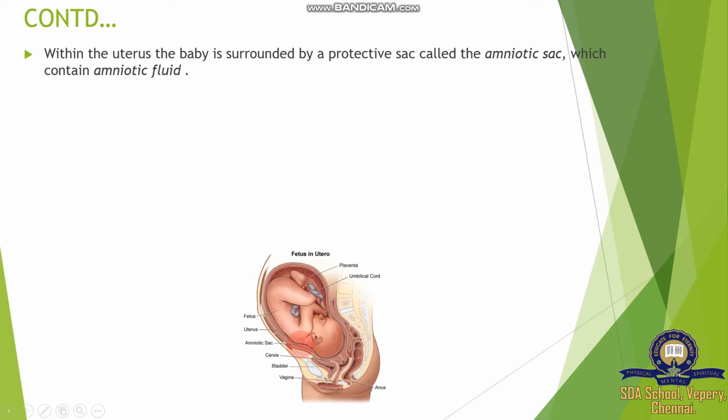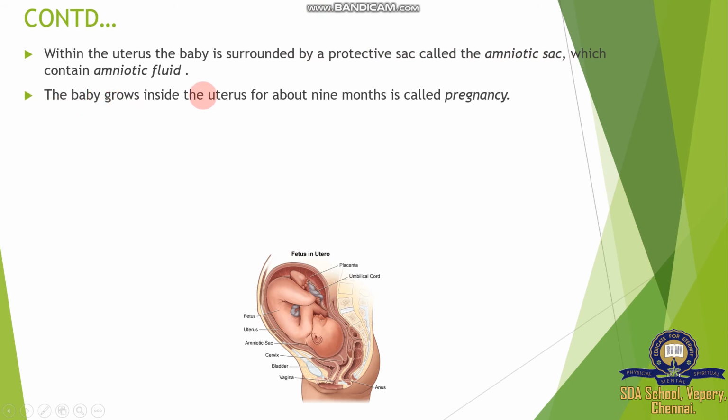It also acts as a shock absorber. Suppose the developing newborn fetus experiences any shock or any other damage trying to attack it, this fluid does not allow it. So within the uterus, the baby is surrounded by a protective sac called the amniotic sac, which contains amniotic fluid.